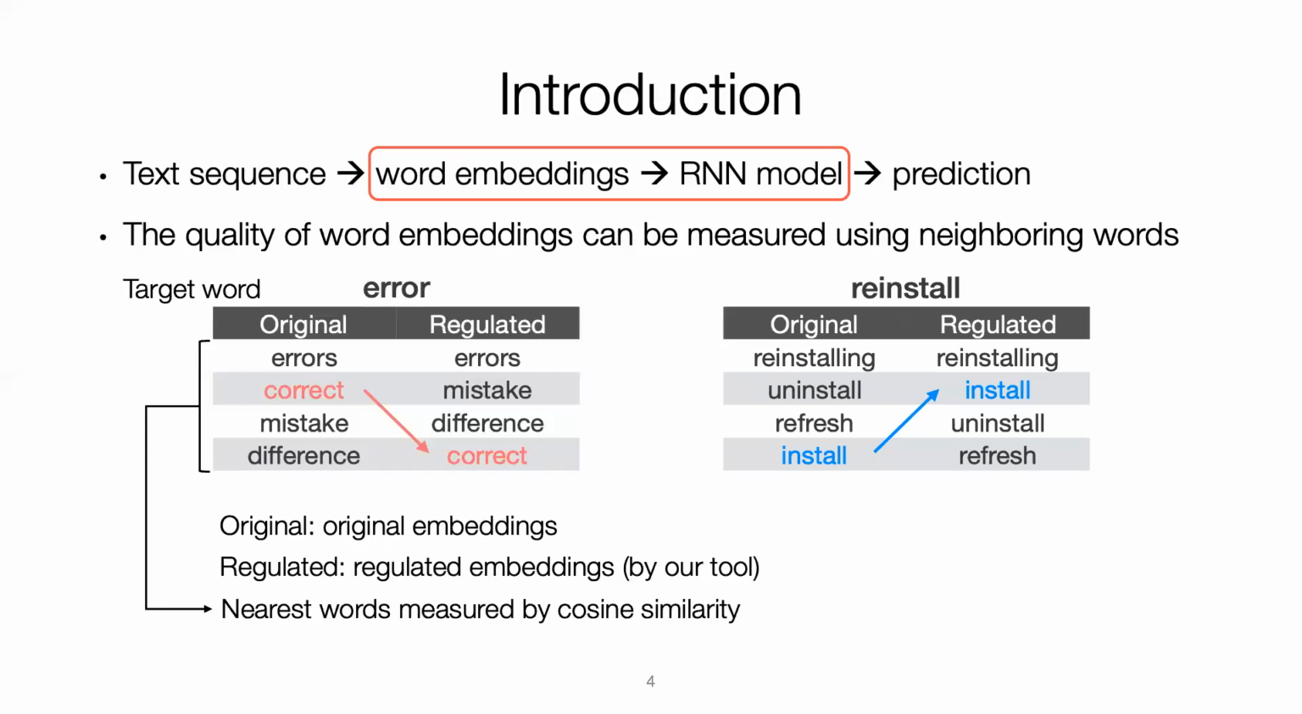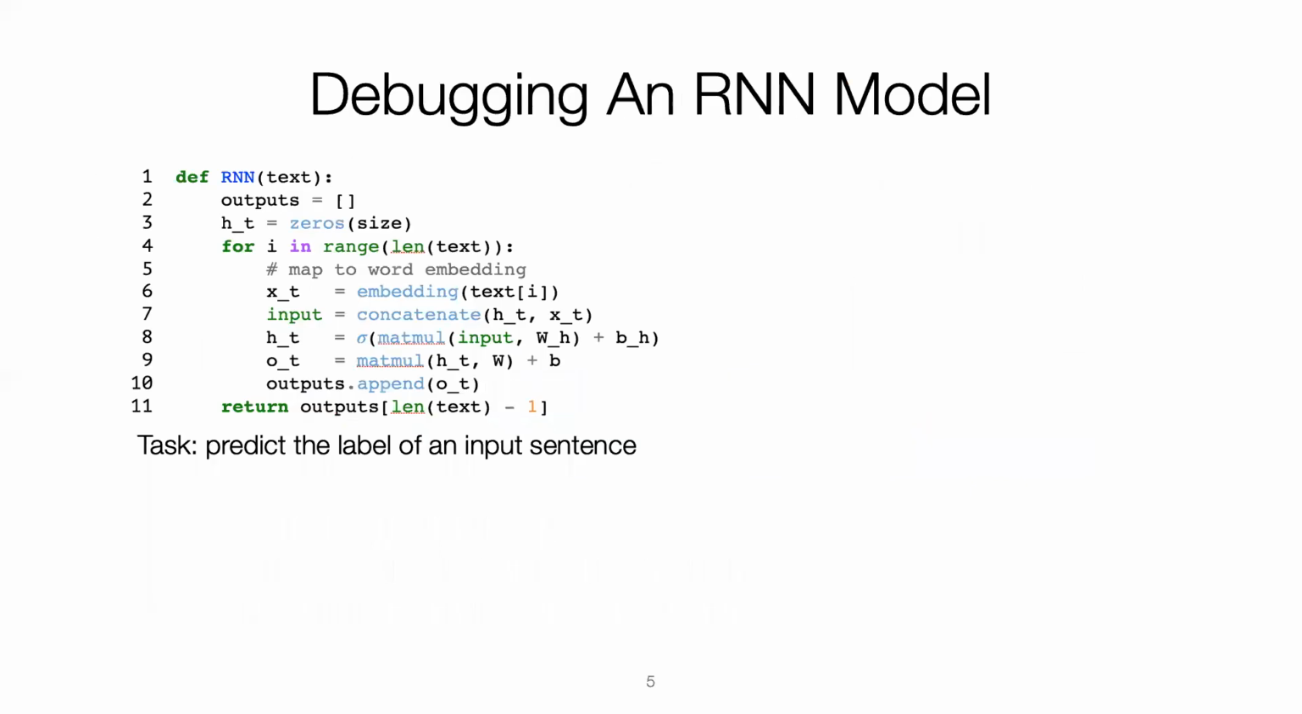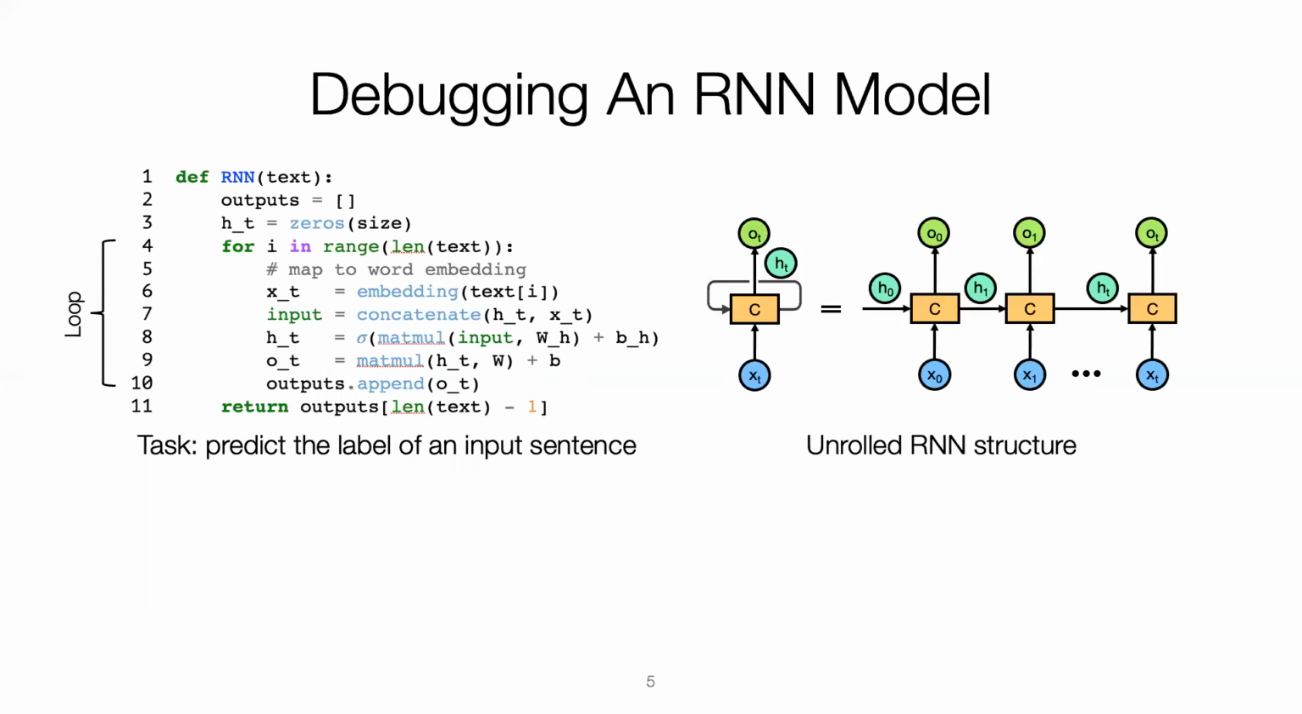Although embeddings seem external to the model, the model itself cannot be studied separately without considering embeddings. As such, we treat them as a whole during bug fixing. Suppose we try to debug an RNN model whose code implementation is in the following. The task of this code is to produce some label given an input sentence. There is a loop in the code. We show the RNN model on the right and also unroll the loop to individual steps.